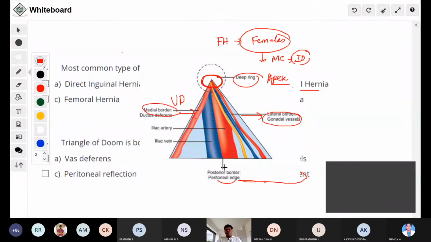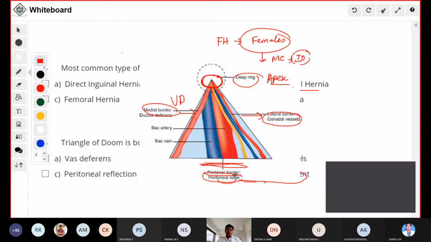And below, usually for laparoscopic surgery, we have to cut the peritoneum and reflect it. The lower border is formed by the reflected portion of the peritoneum, the peritoneal reflection. So medially the vas deferens, laterally the gonadal vessels, and below the peritoneal reflection.